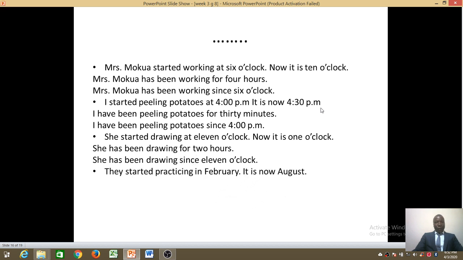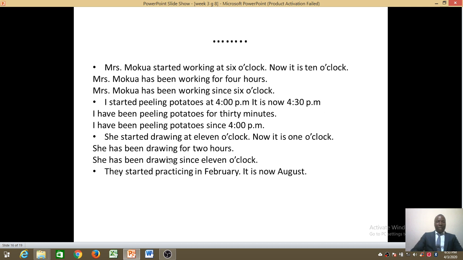Now, I know very well you have understood exactly what you're supposed to do. Use for and use since. Remember, for, you are supposed to state the period. How long? But since, you are supposed to state the exact time that you started doing that thing.